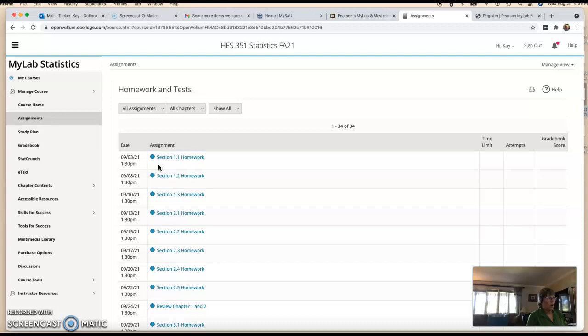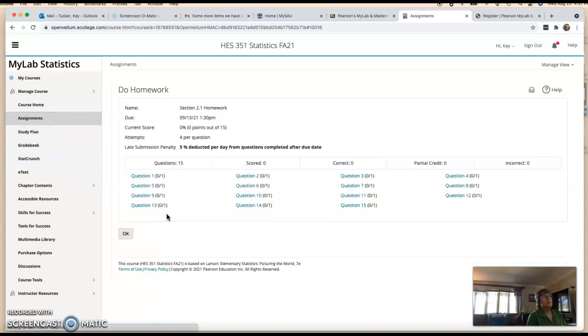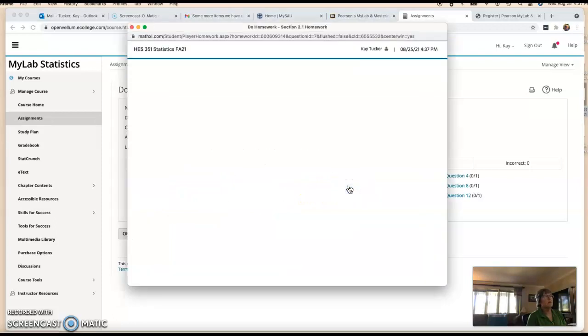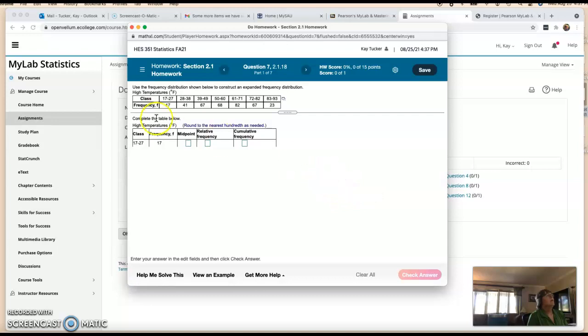So again, if you want to, I want to show you some things on the homework, how to navigate my math lab. We've talked about it a second ago, but the main thing you'll need is assignments and gradebook. So let's say we're in section 2.1 and we're on number 7. All right, let's look at this problem. You don't know how to do any of this right now, but I'm just showing you how this navigates.